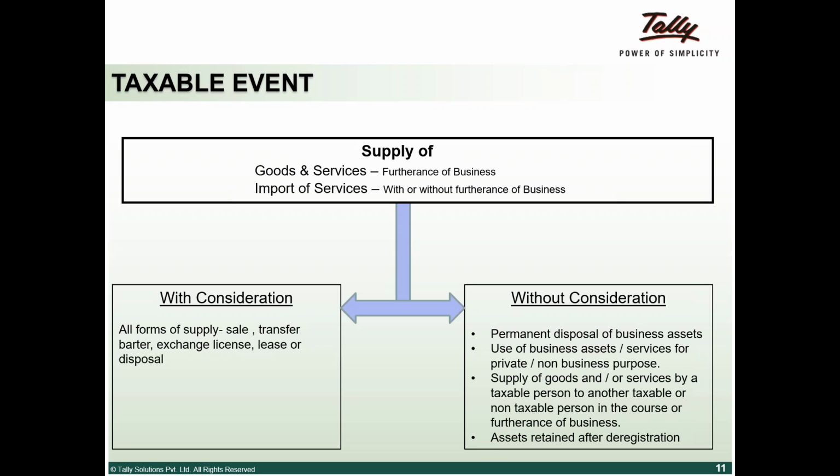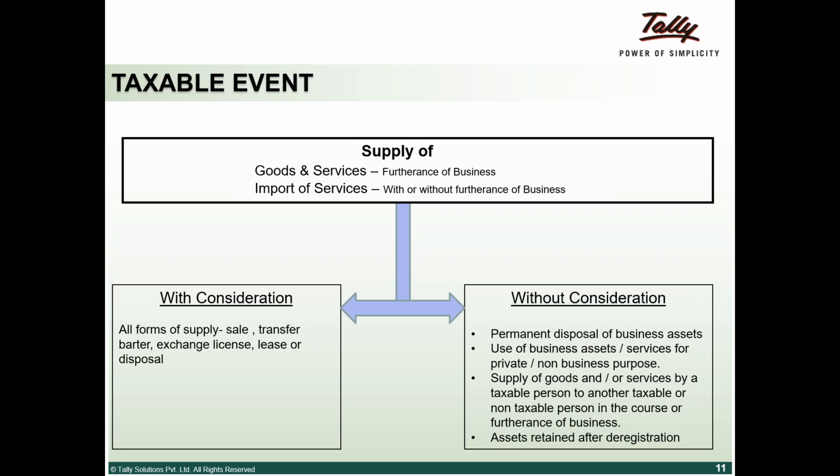What they're bringing about here is there could be a transaction between two companies based on the relationship they have. For example, I say, can you do a small job work for me at no cost? Even though there is no monetary exchange, the department can come back and say there has been a taxable event here, so go ahead and pay me tax on X amount of valuation that they will determine.